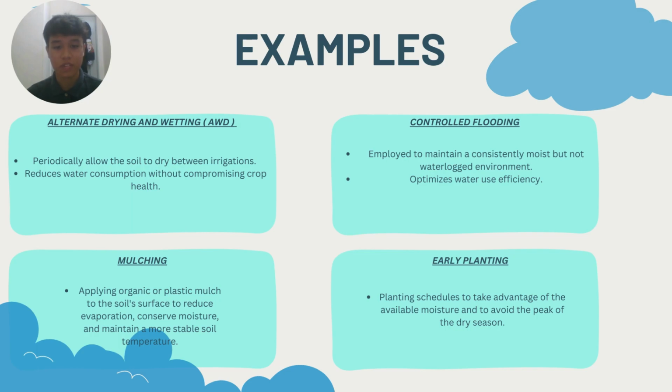Another one that we can see is controlled flooding. Instead of continuous flooding, controlled irrigation techniques are employed to maintain a consistently moist but not waterlogged environment for rice plants. This approach optimizes water use efficiency.